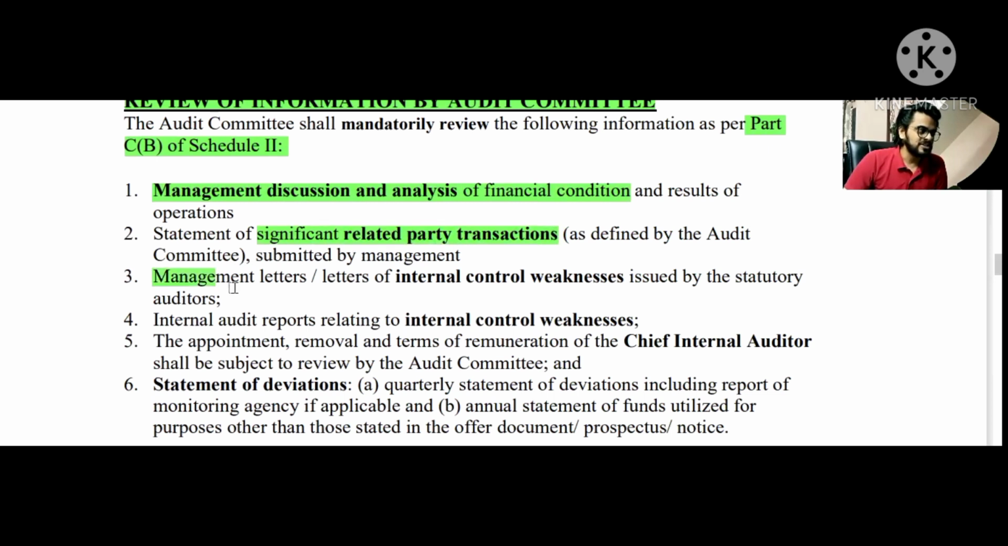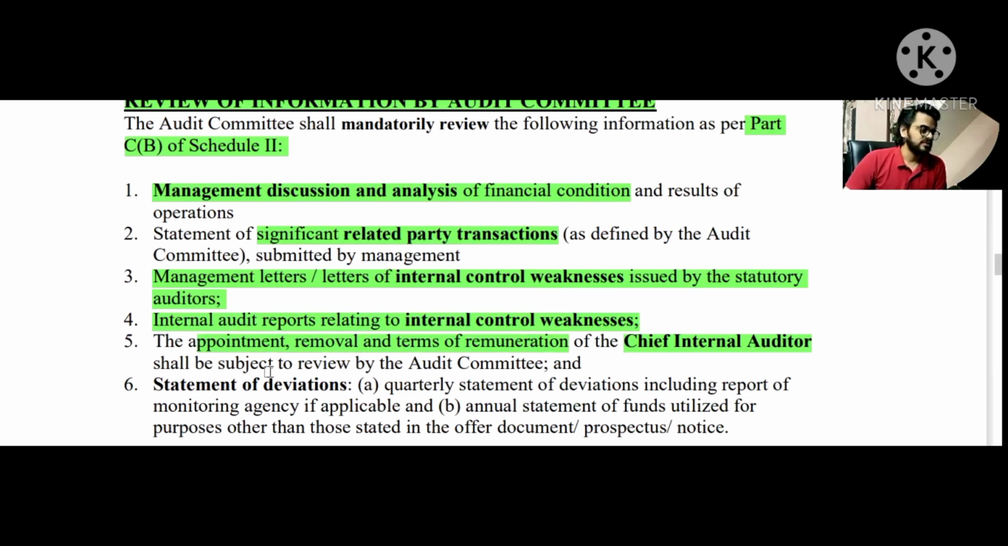The third point being the management letters or the letter of internal control weakness issued by the statutory auditor as per SA 265. All right. Then the fourth point is again about internal control weakness, but issued by the internal auditor, that is, internal audit report relating to internal control weakness. So third and fourth points talk about internal control weaknesses. In the third point, it was issued by the statutory auditor. In the fourth point, it was issued by the internal auditor. The fifth point talks about the appointment, removal, and terms of remuneration of the chief internal auditor.